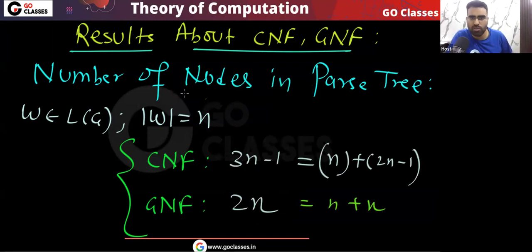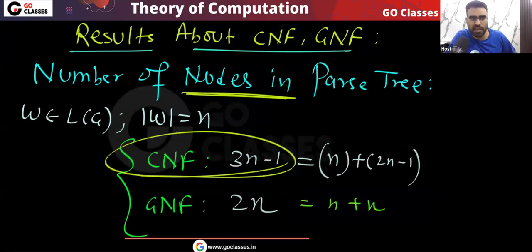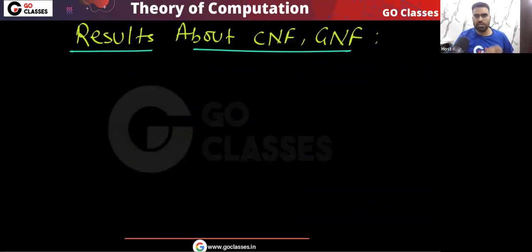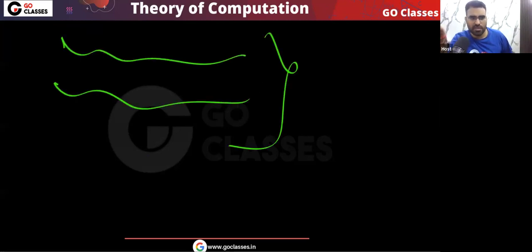And the total number of nodes we have already seen: in CNF it is 3n minus 1, in GNF it is 2n. Okay, so that's it. These are all the results about CNF and GNF. I hope you understood everything. The proofs are also very simple, nothing complicated. You just apply the definition of CNF and the definition of GNF. The proofs are very intuitive, but these results are very important. You should remember these results. I hope you understood.